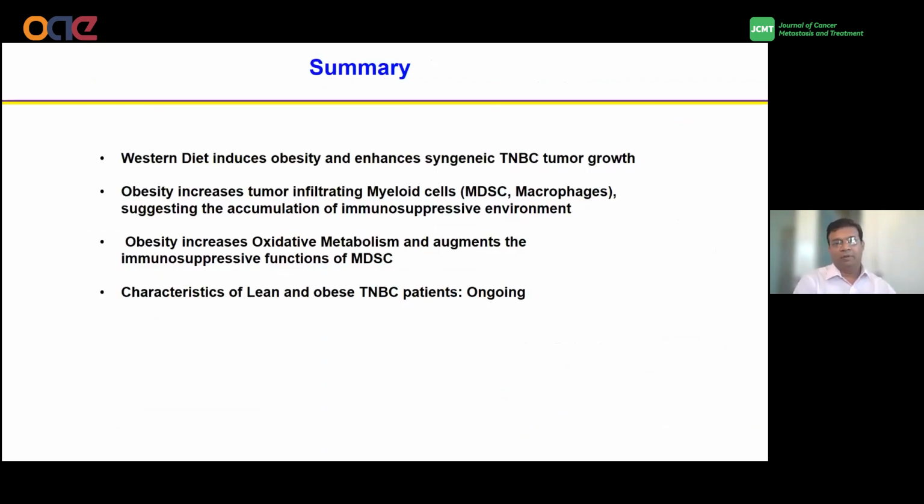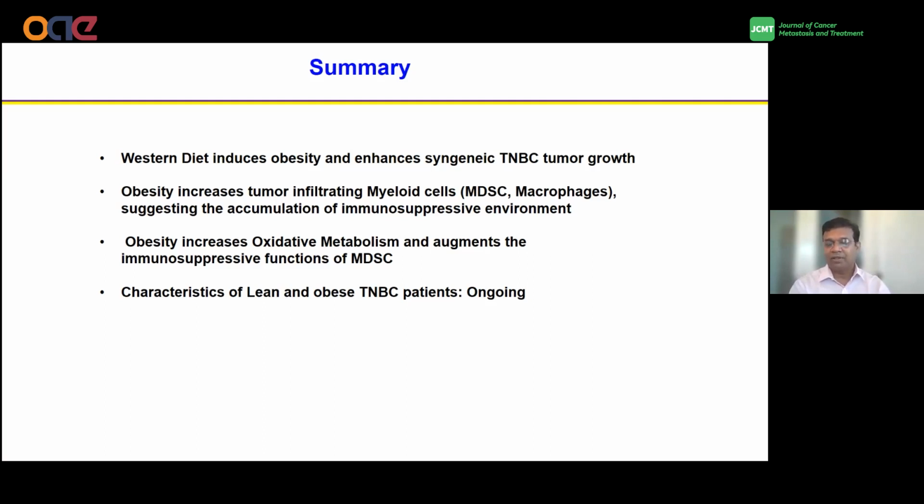So overall, in our model, using the syngeneic mouse model, we can say that the Western diet, as expected, can induce obesity, and it can enhance syngeneic TNBC tumor growth. Obesity increases the tumor-infiltrating myeloid cells, mainly MDSCs and macrophages. This suggests an accumulation of the immunosuppressive environment, as I mentioned earlier, and this helps the tumor to grow. And obesity increases oxidative metabolism and augments the immunosuppressive function of MDSCs.